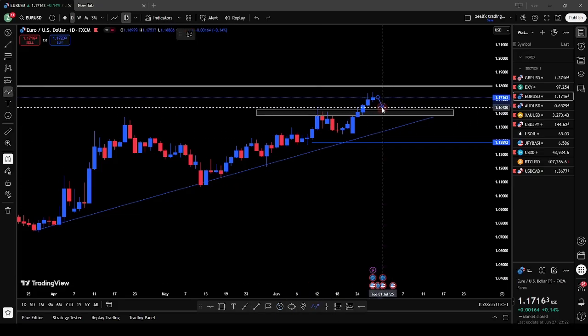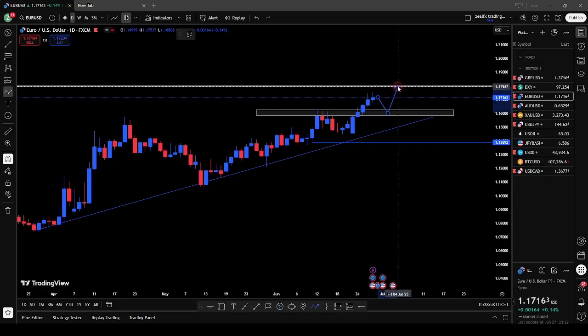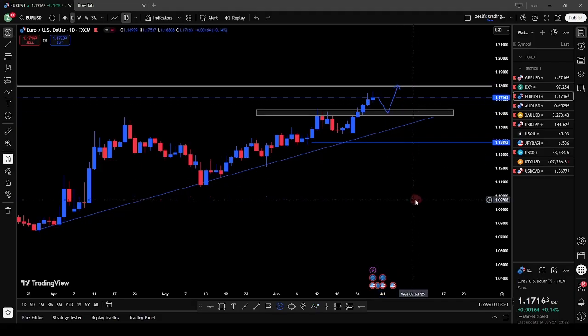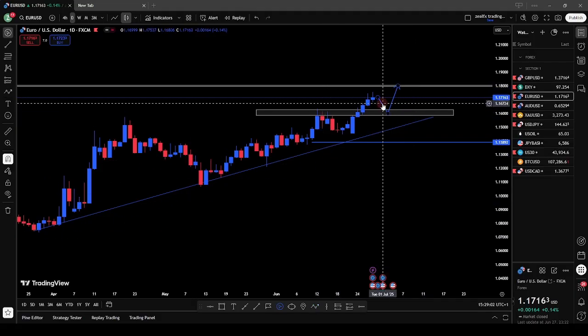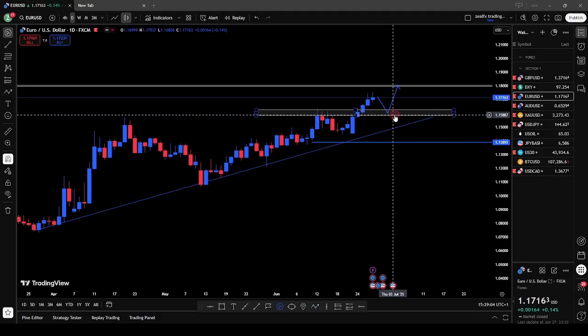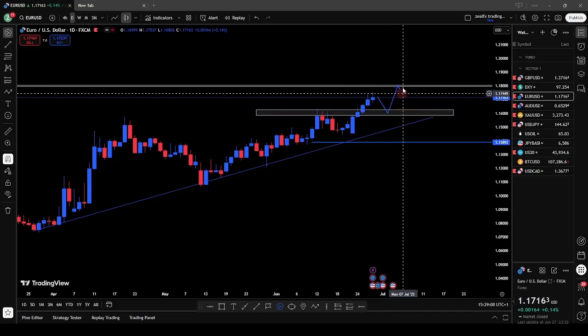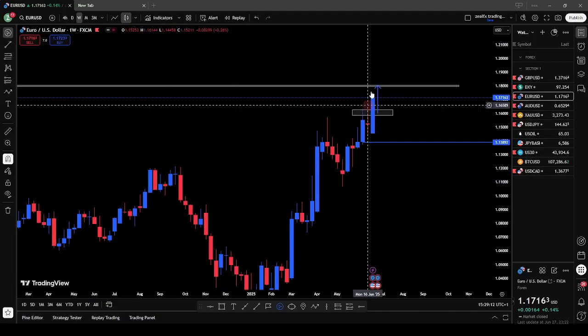So we expect price to retest back to this zone before we look at any possible buying opportunity for the Euro USD. So once we see price on this zone, we'll be looking for a price setup for us to buy Euro USD from this zone. So let's look at the weekly chart of the Euro USD.